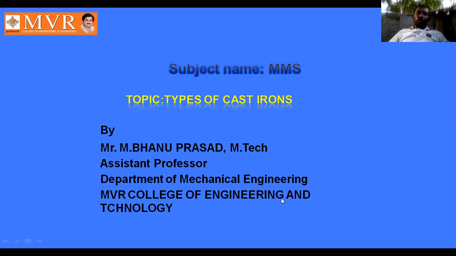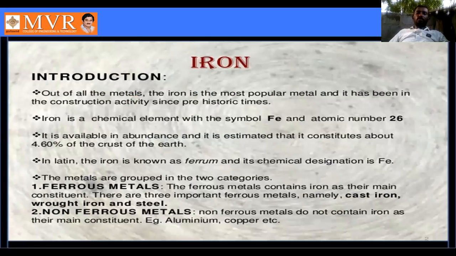Today we will discuss cast iron. It is the first topic of the second unit. We will cover what iron is and the different types of iron, then what steel is and the types of steels, and next non-ferrous metals. In total we can study metals in two types: ferrous metal and non-ferrous metal. These two topics we will learn about in this second unit.